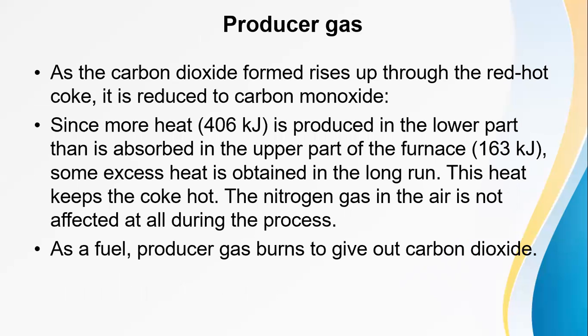Since more heat, that is 406 kilojoules, is produced in the lower part than is absorbed in the upper part of the furnace, some excess heat is obtained in the long run. This heat keeps the coke hot, and the nitrogen gas in the air is not affected at all during this process.